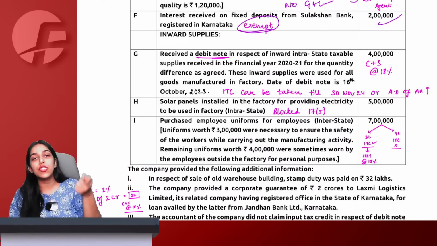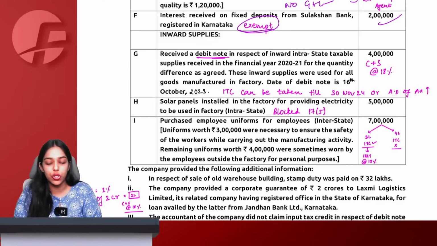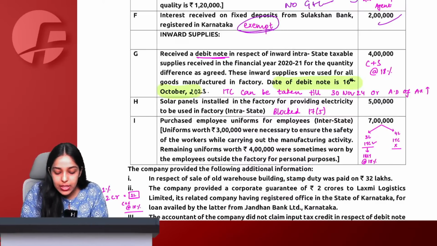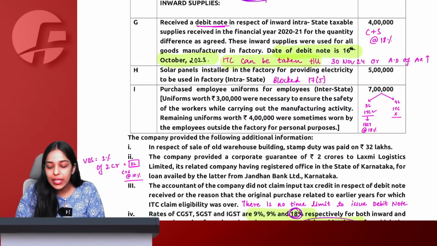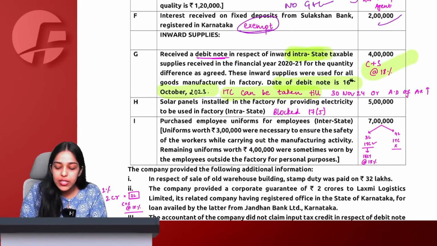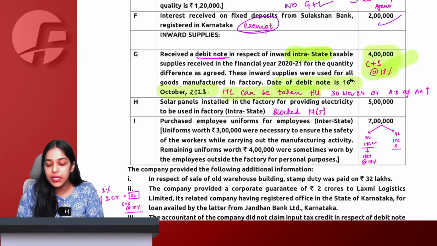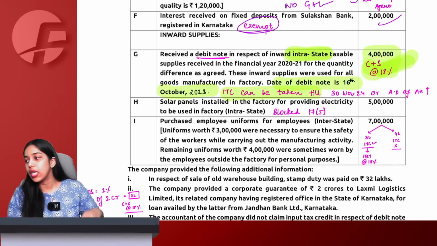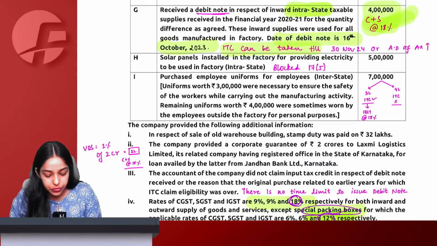I am taking ITC of the debit note, and the debit note is issued in this current month only. Therefore, I can take ITC. The question itself is saying it is intrastate supply. Therefore, CGST plus SGST 18% ITC I can take.